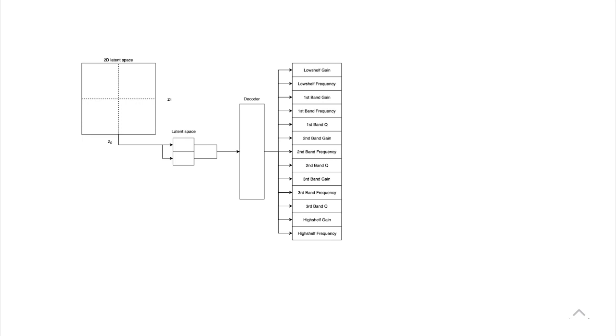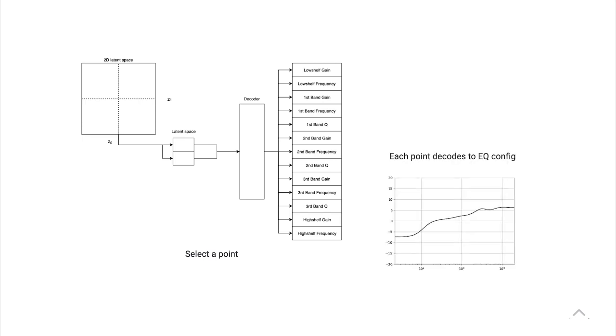And then what we want to do eventually is have the user select a point in this 2D space. Then this will decode to a unique EQ configuration. Every point will. And if we train this well, this will provide us something useful because we can now use just 2 controls to control all 13 controls.